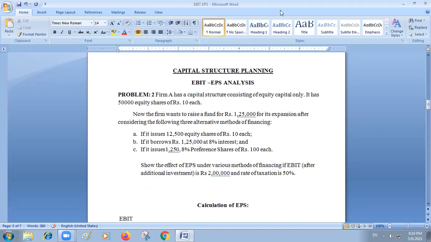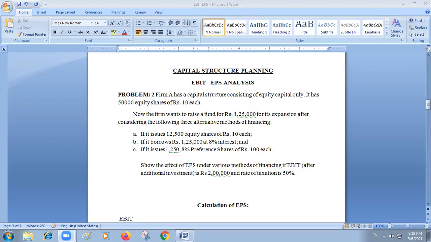See, as per the third option, 1,250 preference shares at the rate of 100 each. Means total 1,25,000 will be collected as preference capital. On this one, 8% you have to calculate. Okay.